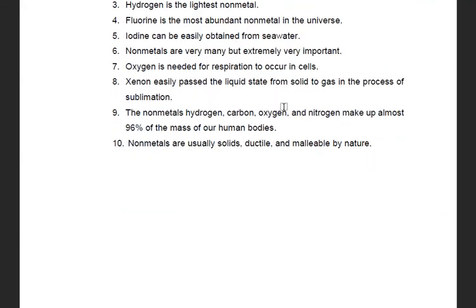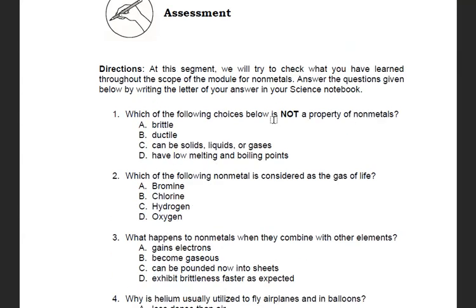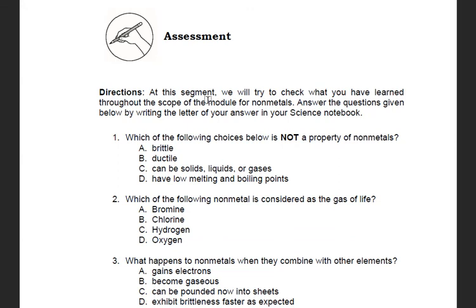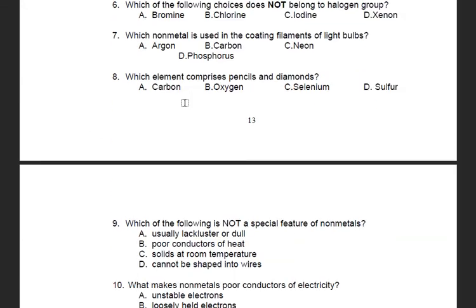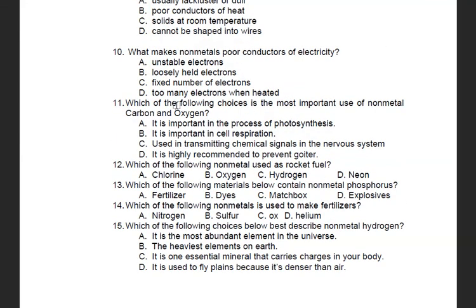After doing that, you have now completed our session and you will answer the assessment, and this will be numbers 1 to 15. So again, answers only, capital letters. Write it on your yellow pad paper. Okay? So that's it for day 3 afternoon session, module 2D in Science 7. Thank you so much. Bye!